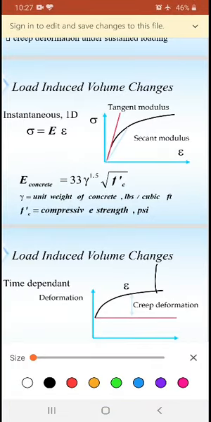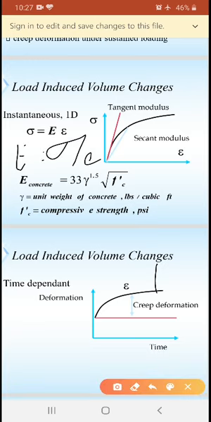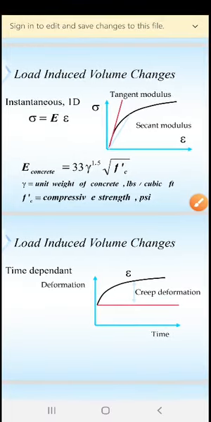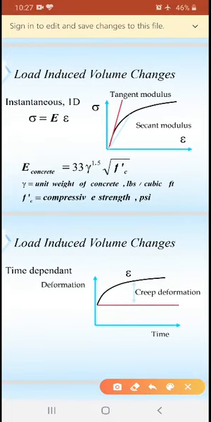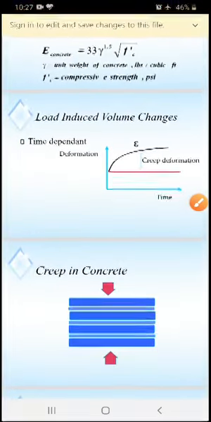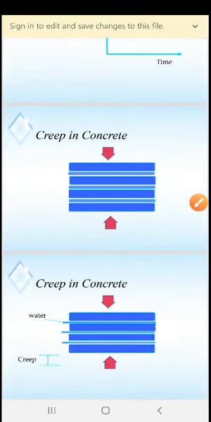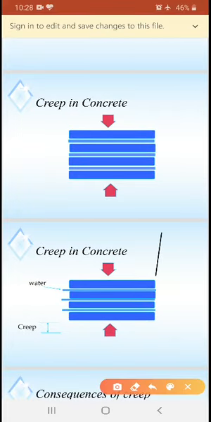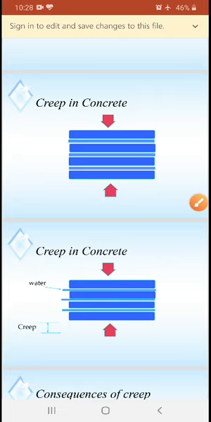And this one is the common formula: modulus of elasticity is equal to stress by strain. Whenever we require the stress, you can write it as stress is equal to modulus of elasticity into strain. Next one is load induced volume changes, and the next one is creep. What do you mean by creep? Continuous application of load, under which concrete can be subjected to a failure. That failure is called creep.